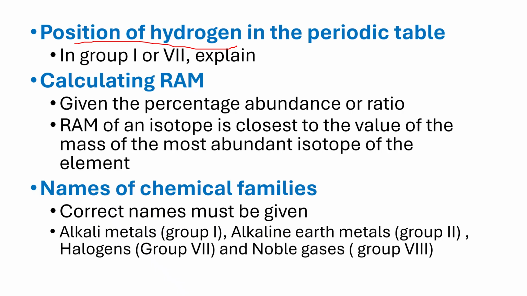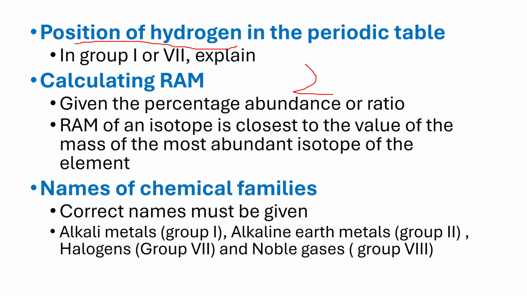You need to explain one thing we said: the group of an atom or element is determined by the number of valence electrons. When you write the electronic configuration of hydrogen, it is just 1. So when it is 1, it simply means that it can lose 1 to be stable. Hence, it can be placed in group 1, or it can gain 1 electron to be stable, that is, to form a duplet configuration of 2. Because of this, it can be placed in group 7.